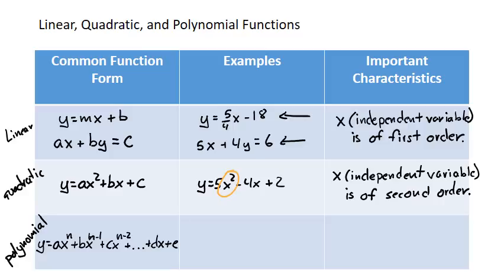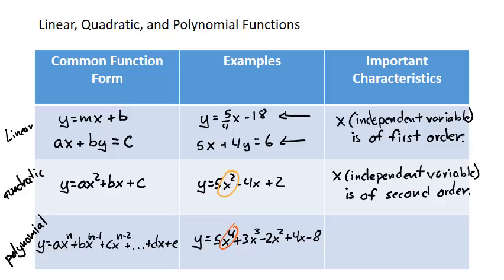All this is trying to say is that a polynomial is an equation that has an even higher order than a quadratic. A polynomial we're going to refer to as an equation that has an even greater than x squared term in it. So maybe y equals 5x to the fourth plus 3x to the third minus 2x squared plus 4x minus 8. Because it goes all the way up to an x to the fourth, which is greater than a squared term, we would just call this a polynomial.